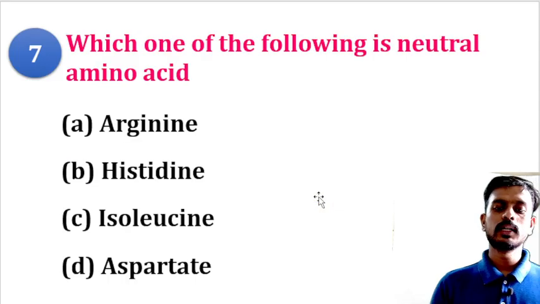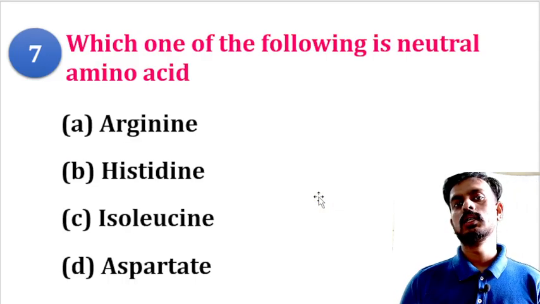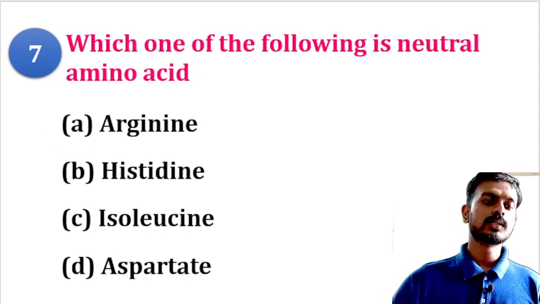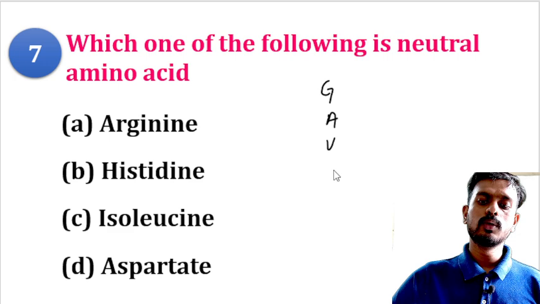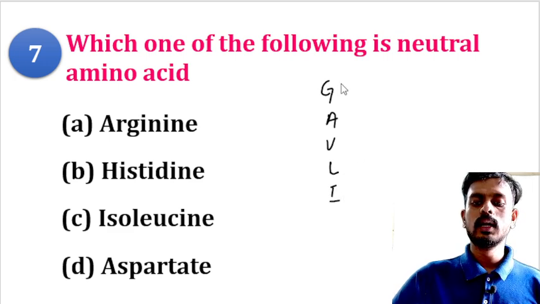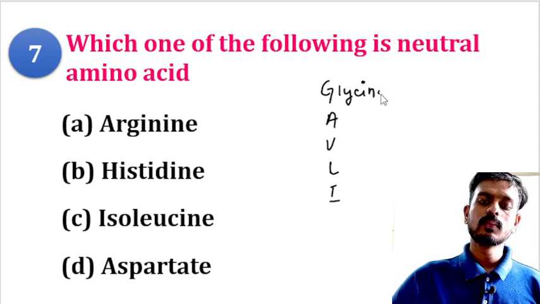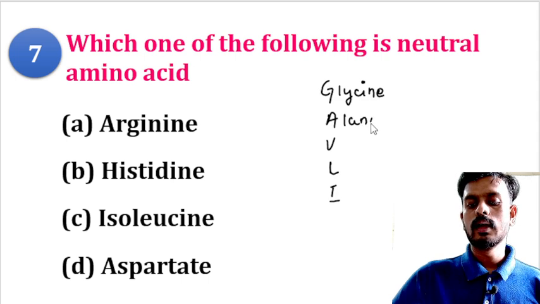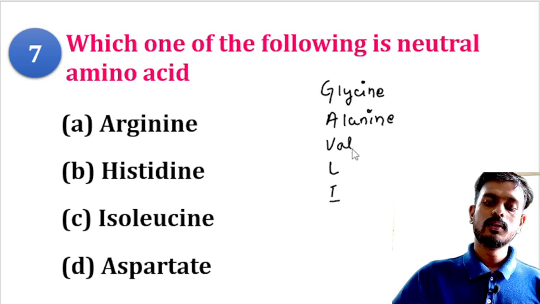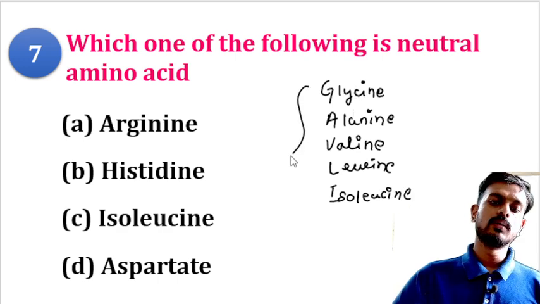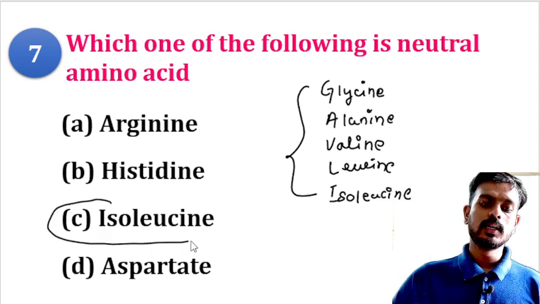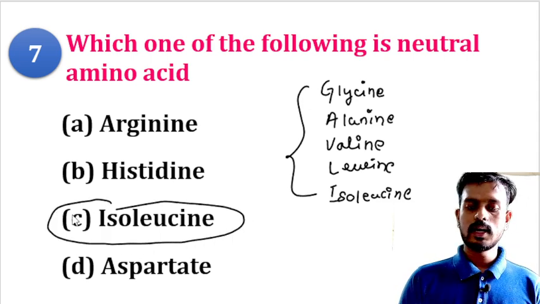So moving to the next question, which of the following is a neutral amino acid? To remember neutral amino acids, there is a simple mnemonic you can remember. The mnemonic is GAVLI, that is glycine, alanine, valine, leucine and isoleucine. You can remember these are considered neutral amino acids. Here isoleucine will be the correct answer.